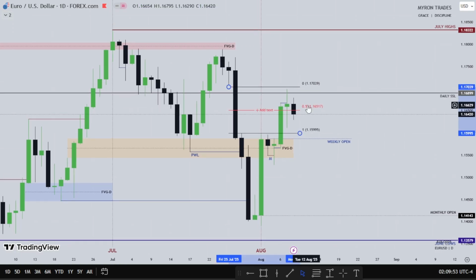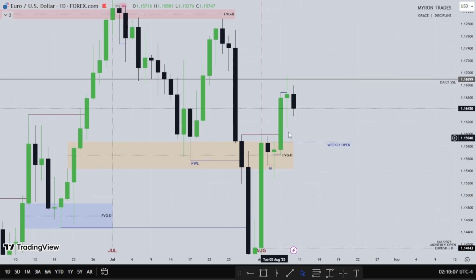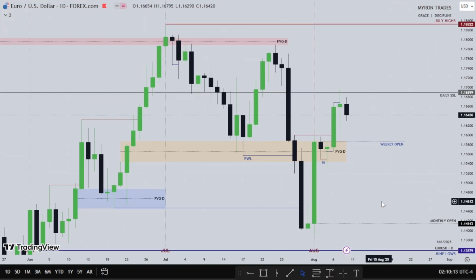So that's about that on Euro. For the new week, as you can see on Euro, there's a small fair value gap right here. So I want to see if the Euro will dip into this fair value gap to go higher, or we use this fair value gap to go lower, then rebalancing into this huge daily fair value gap. So that's about that for the Euro and what I'm expecting for the new week.